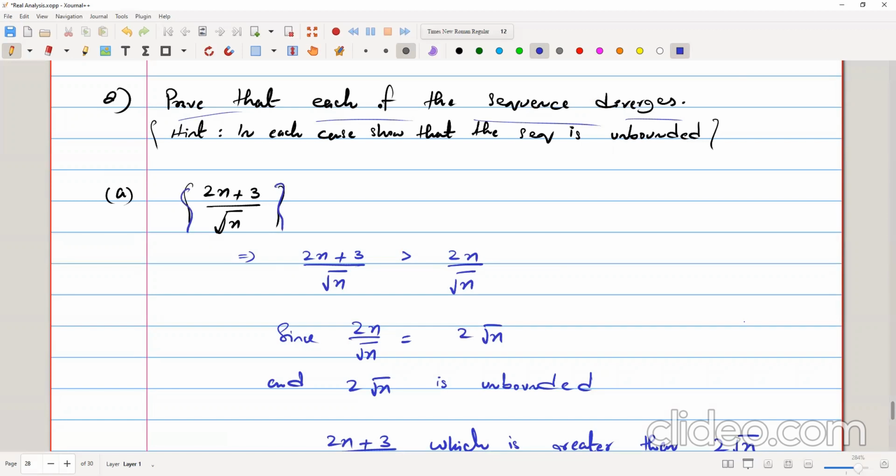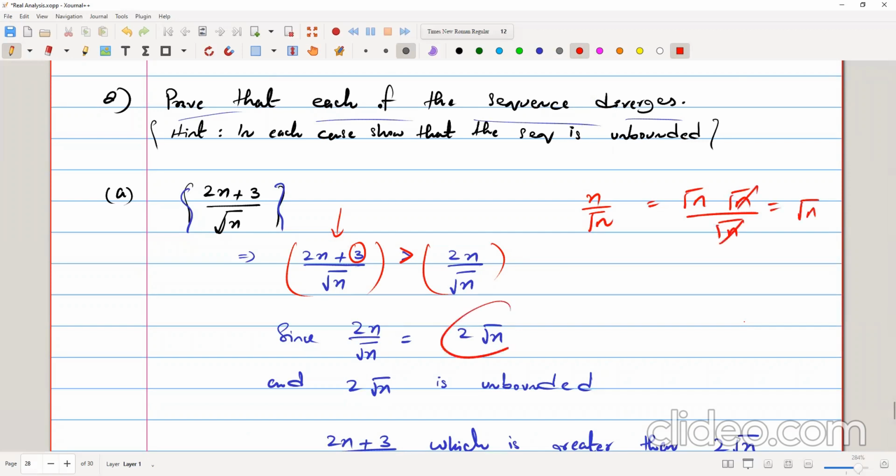So similarly we did here, that is 2n plus 3 over square root of n. We know that this is greater than 2n over square root of n, because here it is 2n plus 3, so obviously it's greater than this element. And we can manipulate n over square root of n: we can write n as square root of n times square root of n, divided by square root of n, so we get square root of n.